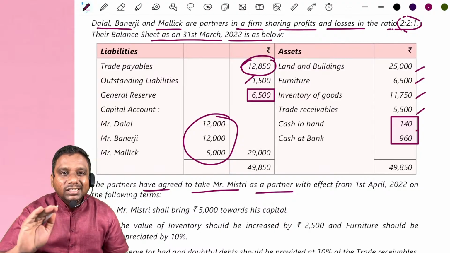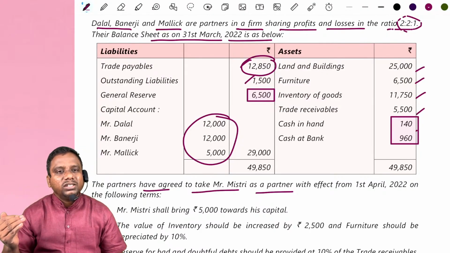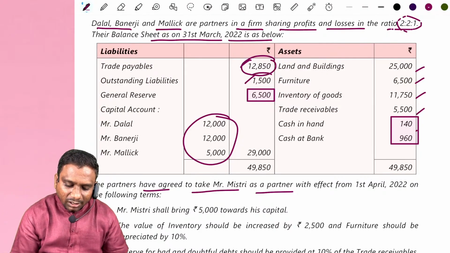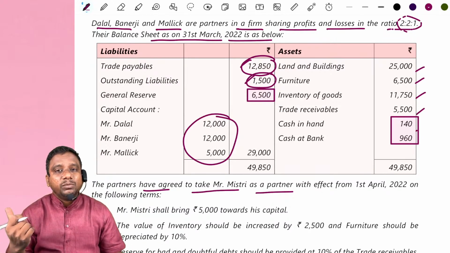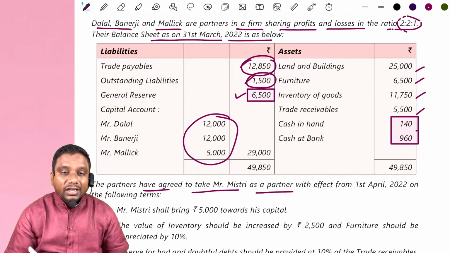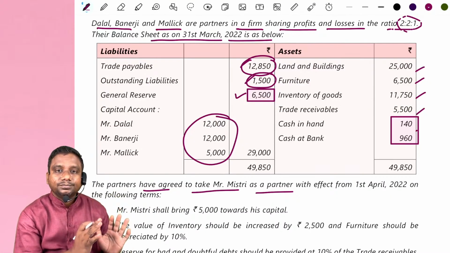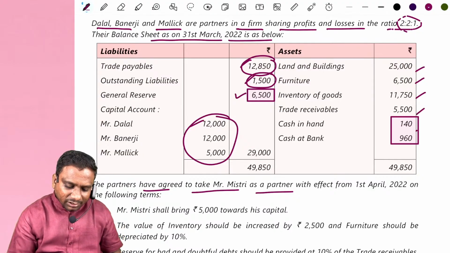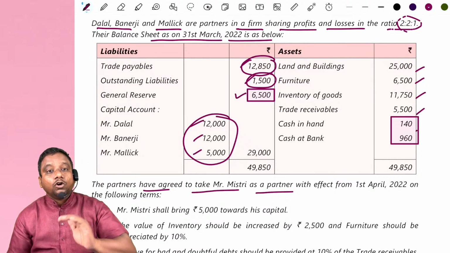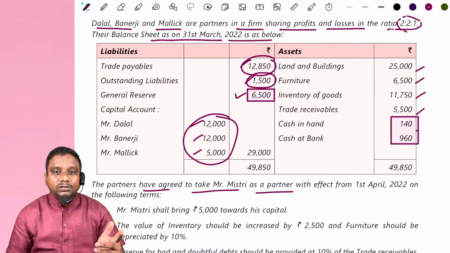If there is no change in the trade payables, write down the same amount in the balance sheet. Outstanding liabilities, if there is no change, write down the same in the balance sheet. General reserve, anyway, we distribute, so that in the new balance sheet there is no general reserve. And partners' capital accounts, anyway we take closing capitals. These balances we have to take from capital accounts.